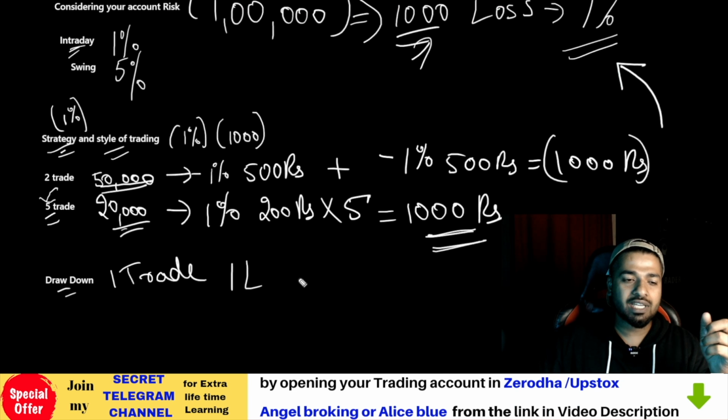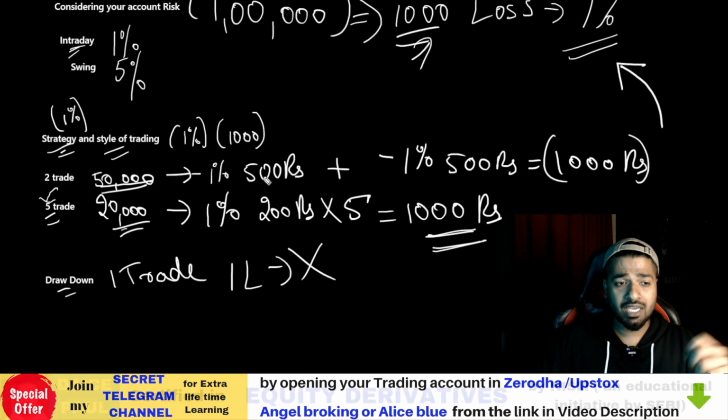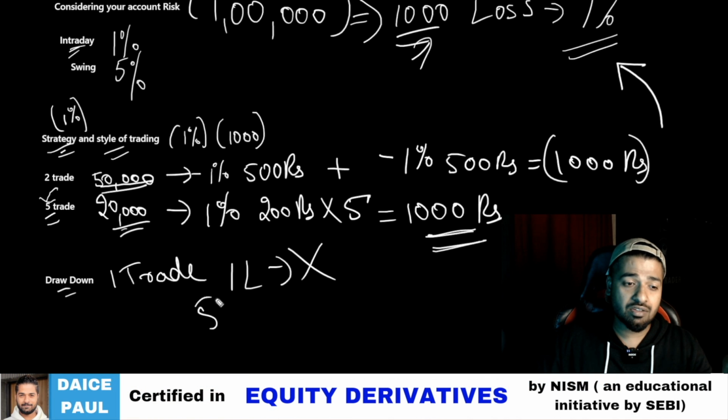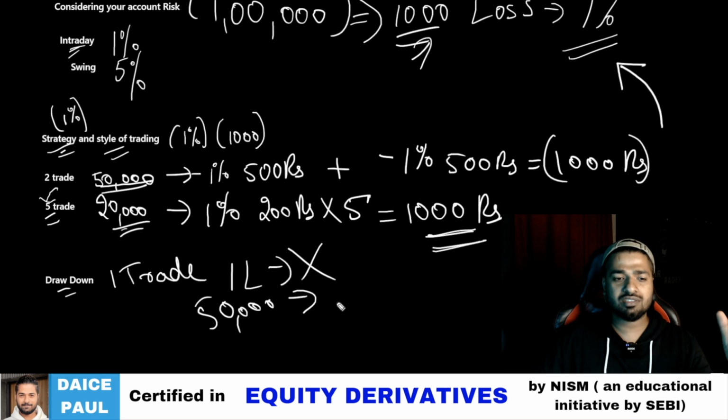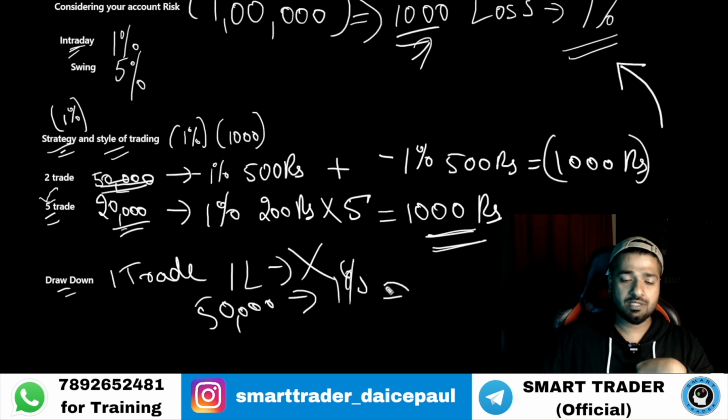So using the whole capital of 1 lakh is something wrong. Something is wrong over here. For example, a person who was using 50,000 rupees, let's say he's using 50% of his capital in this example. Let's say he's buying stocks or something. Even if he makes that 1% loss on the capital of 1 lakh, but he's deploying only 50,000 rupees, how much will he be losing? 1,000, 5,000.